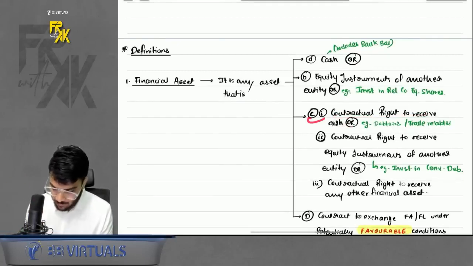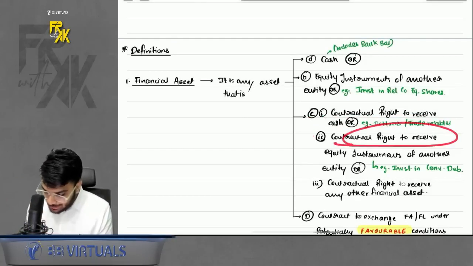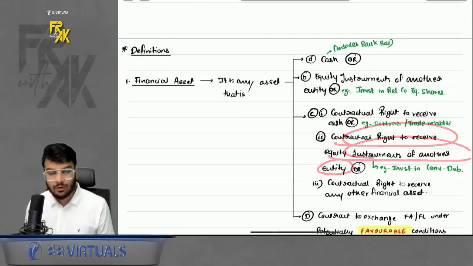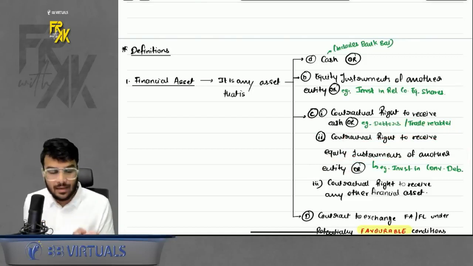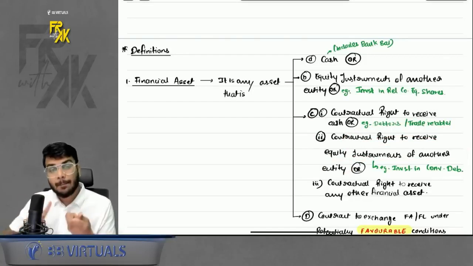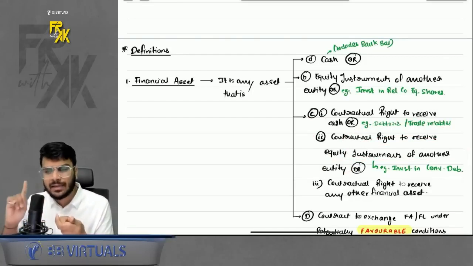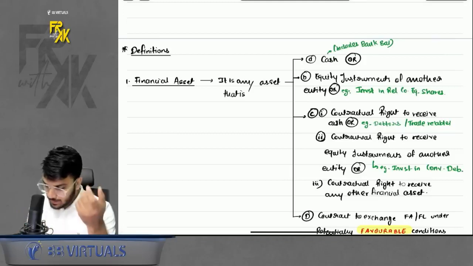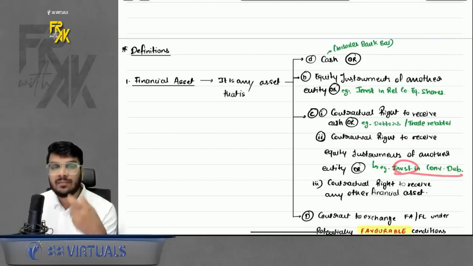Okay, that was C1. What is C2? Contractual right to receive equity instruments of another entity. What is the meaning of this? If you have any asset under which you will not receive cash, but you will receive equity instruments of another entity. Sir, what is such an instrument? Example, when you invest in any convertible debenture.